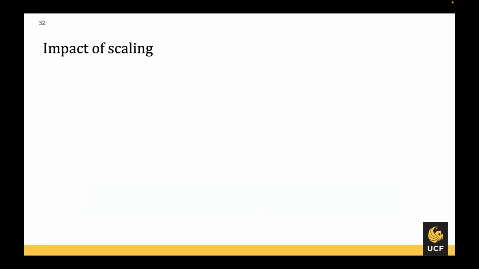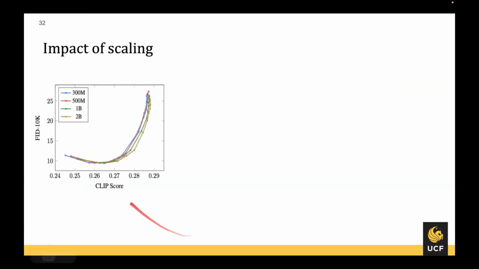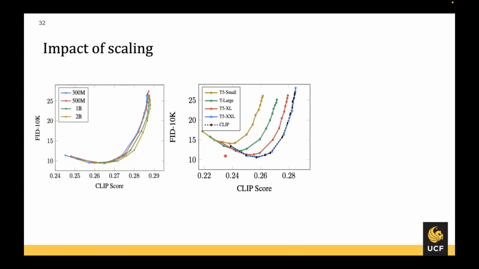There are some design choices that the authors made throughout their process, which are giving this better performance. The first one is the scale of different models. This diagram shows the result of scaling the diffusion model from 300 million to 2 billion parameters. We can see that even after changing the parameter size by that much, the performance of the model remained almost the same, which shows that the impact of scaling on the diffusion models does not really affect the model's performance. However, when the same thing was done in the case of the text encoders, we can see that as the size increased from small to 2XL, the model's performance grew extensively.